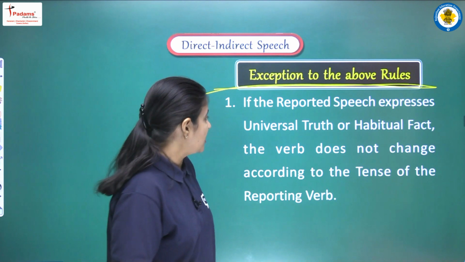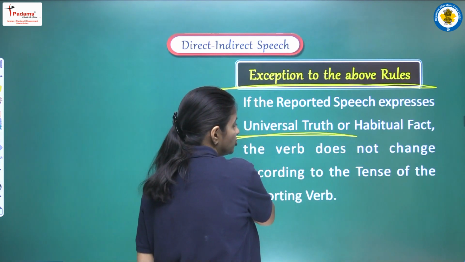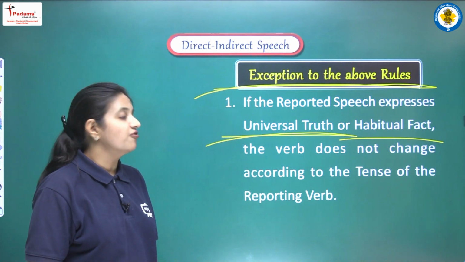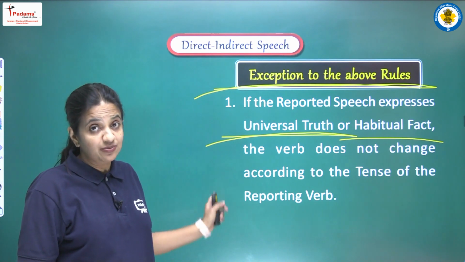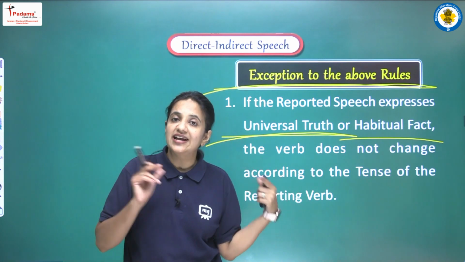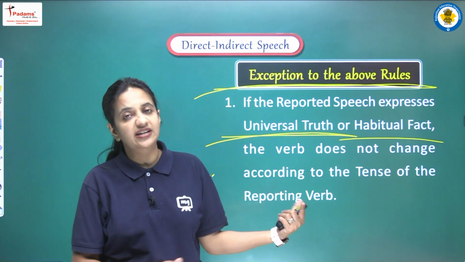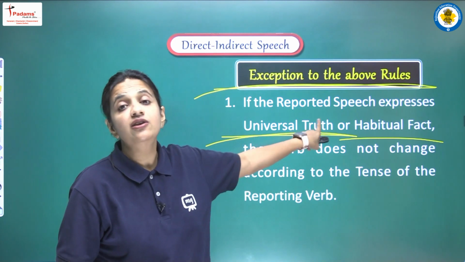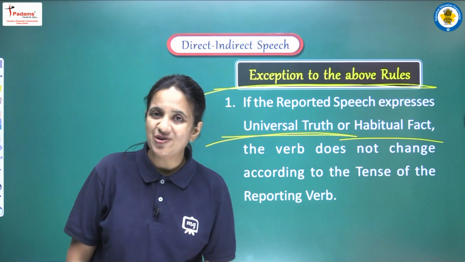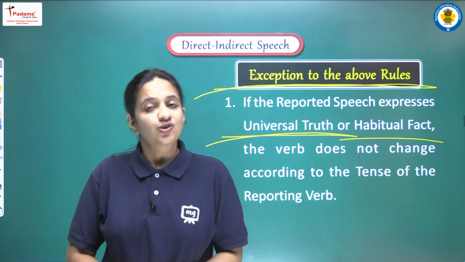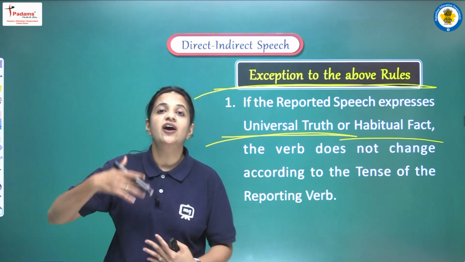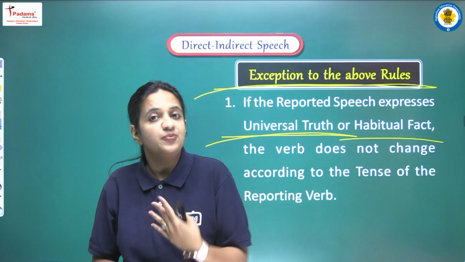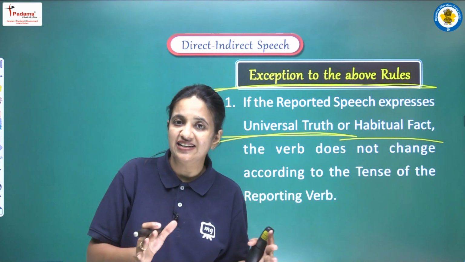So let's read the first point. If the reported speech expresses universal truth or habitual fact, the verb does not change according to the tense of the reporting verb. So this is the first exception. According to this rule, जो हमारा sentence है reported speech का, it means जो sentence inverted commas में लिखा गया है, if in that sentence we are having any universal truth. Now the question must be in your mind, what universal truth means? Universal truth means ऐसे sentence जो कि हमेशा सच है, हर जगह सच है, right? Regardless of time, regardless of space, everywhere and every time these sentences are true.